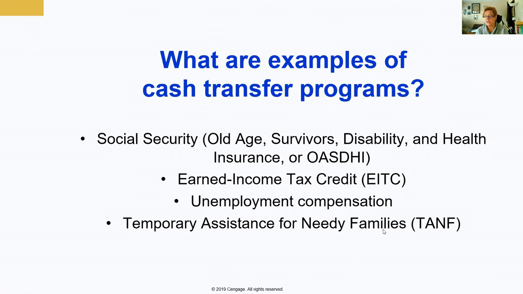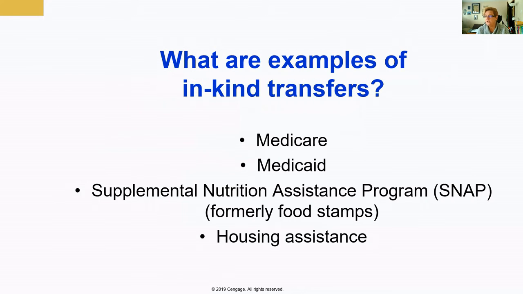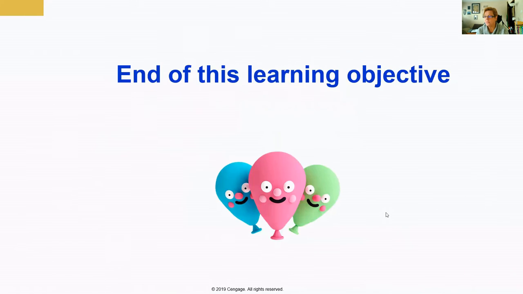We used to call it aid to dependent families, now we call it TANF. In-kind transfers, again, are forms of goods and services rather than cash. So illiteracy programs, things like that. Other in-kind transfers include the SNAP program, which is food stamps, at least that's what we used to call it, housing assistance, Medicare, and Medicaid.